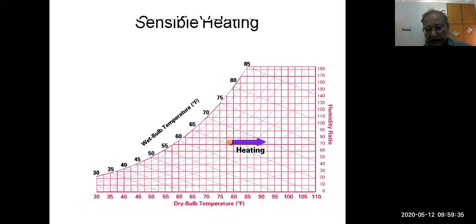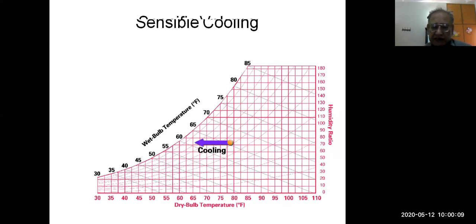Now this is the heating process shown. This yellow point on the screen shows the state point, and this purple line towards the right shows the heating process from 80 degrees Fahrenheit towards 85 and 90. We follow to the right, so you can see how this process goes. This is heating only, sensible heating, without addition of moisture.